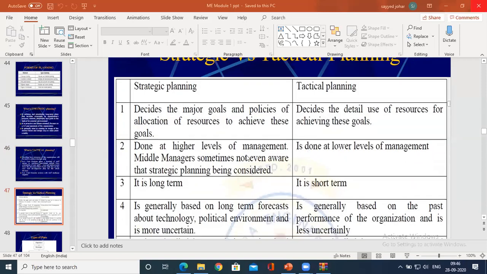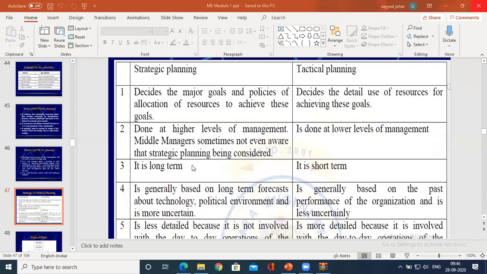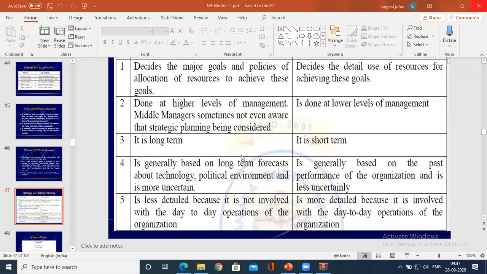In the case of strategic plans, major goals and policies of the resources will be made, whereas in the case of tactical plans, it is the use of resources, how effectively you use the resources. I showed you one of the PPTs where strategic planning is done and where tactical planning is done. Tactical plan is done at the lower management level and strategic at the higher level. Strategic is always long term and tactical is short term.